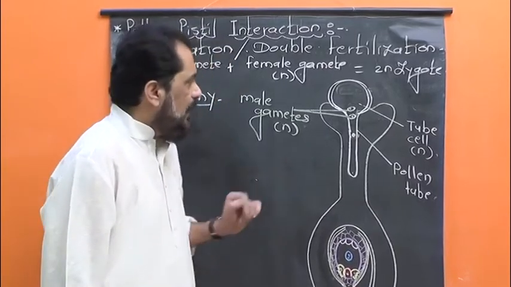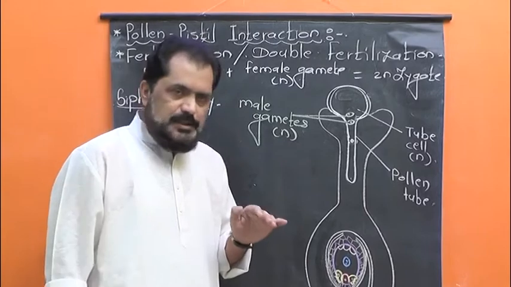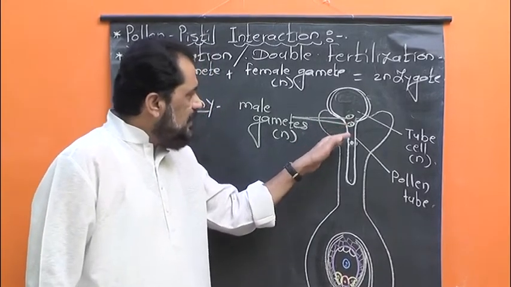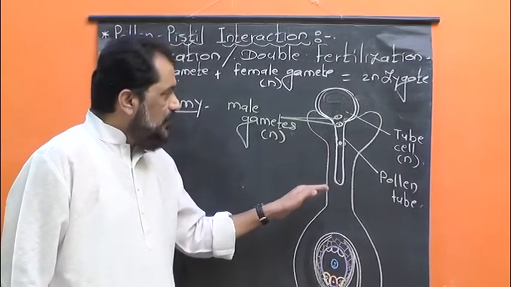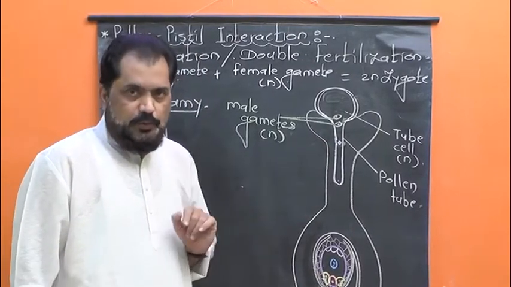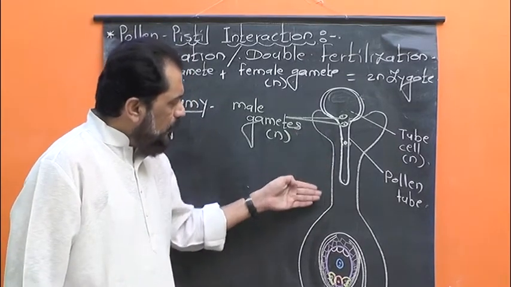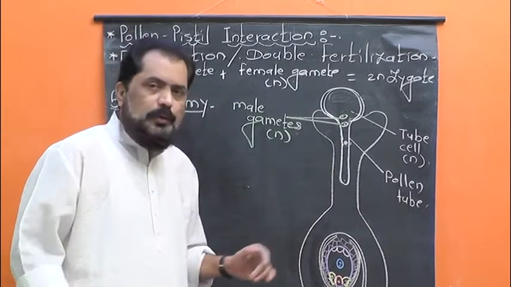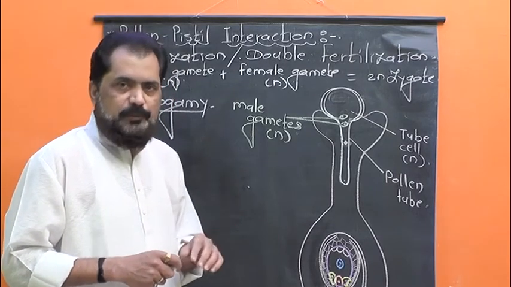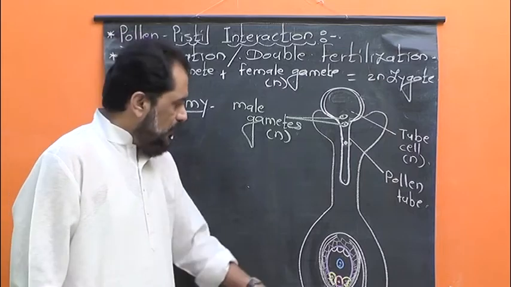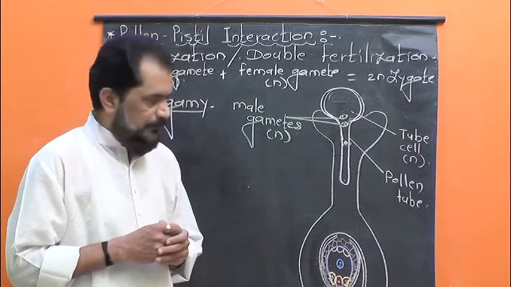But in angiosperms, pure siphonogamy is seen, that is, the non-motile male gametes are carried towards the female gamete by means of the siphon, that is the pollen tube. I already told you the movement and growth of the pollen tube towards the ovule is chemotropic because it is influenced by the chemicals produced by the filiform apparatus of the synergid cell.